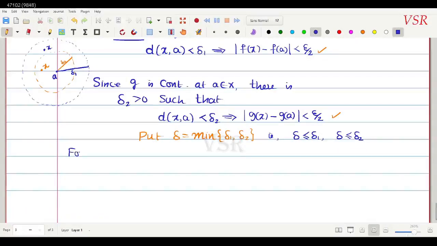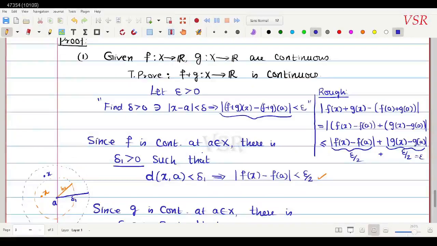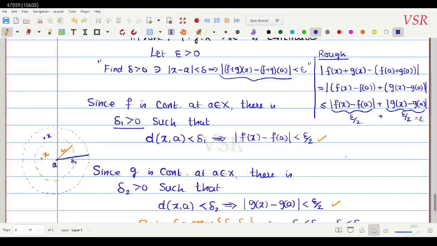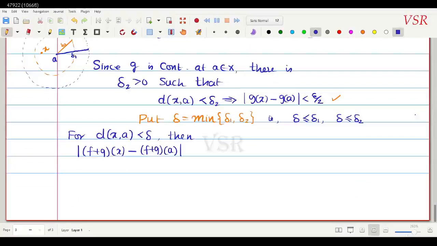For the distance between x comma a less than delta, then modulus of f plus g of x minus f plus g of a is less than or equal to... you should write many steps, okay, you write it in this way.